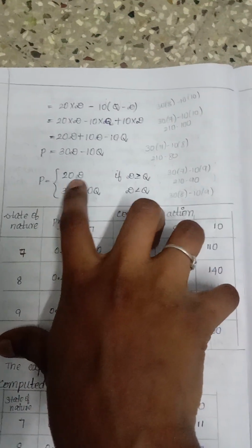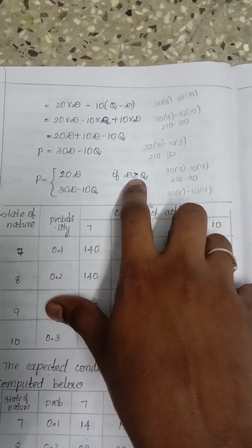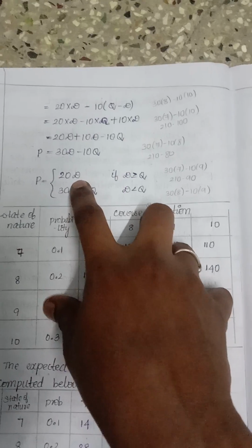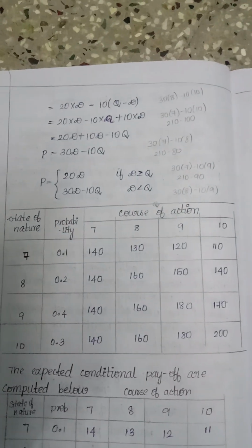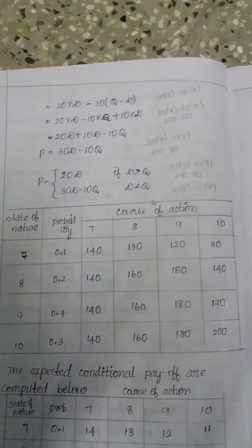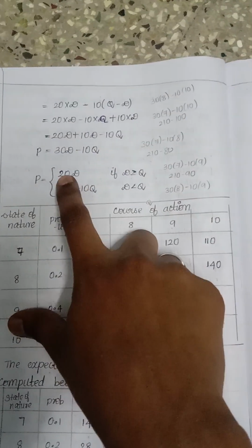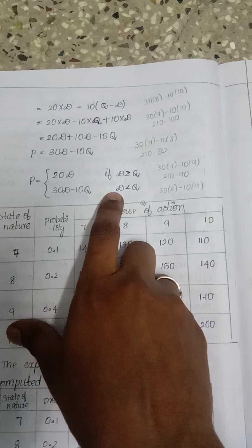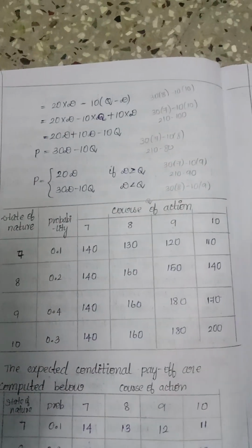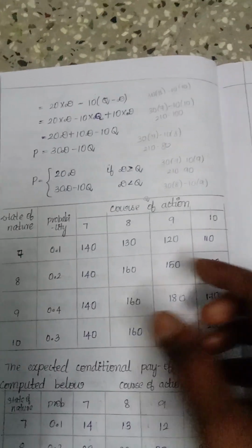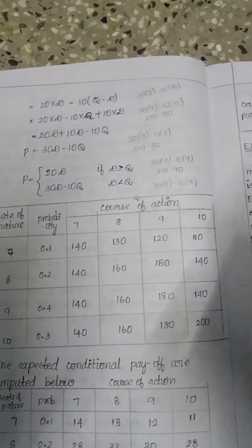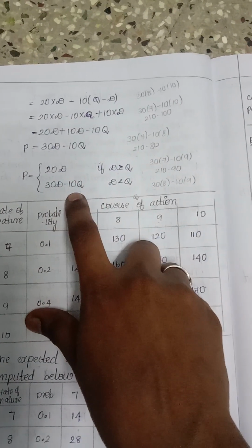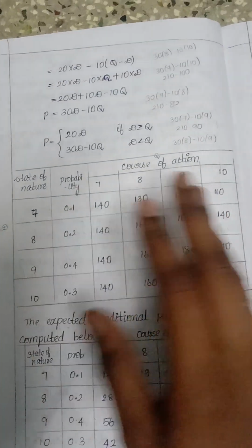So the profit can be decided as follows. If the demand is greater than or equal to the quantity, then we have only profit, that is 20D, or 20Q. If the quantity is greater than the demand, meaning the quantity is more and the demand is less, then there will be a loss, and the payoff is 30D minus 10Q. Next we have to put this in a table.